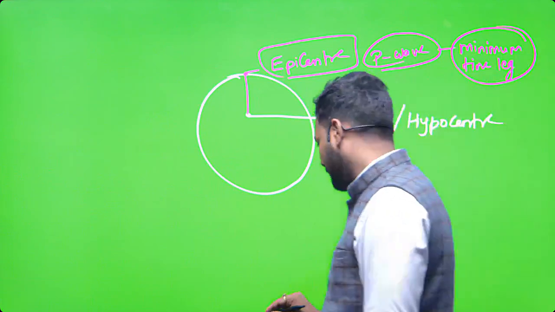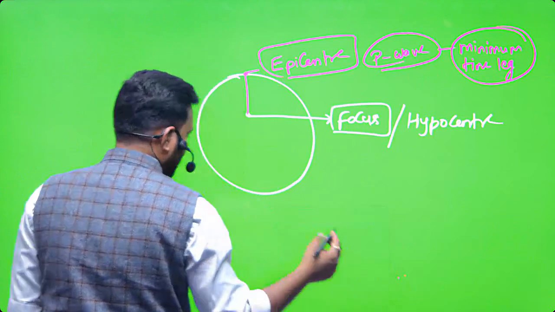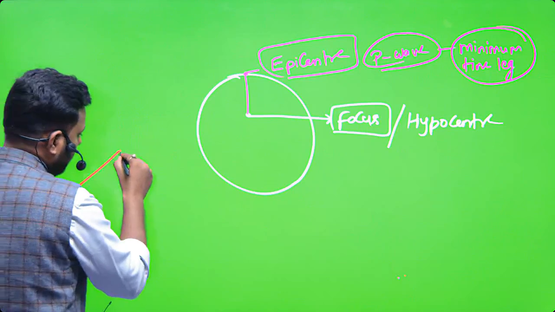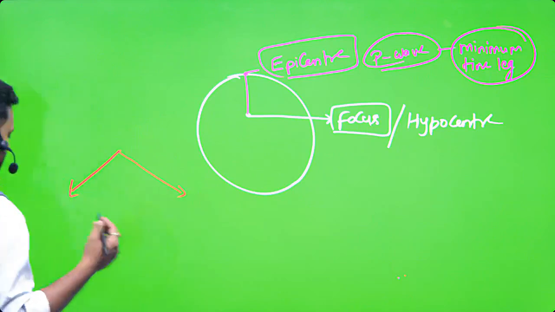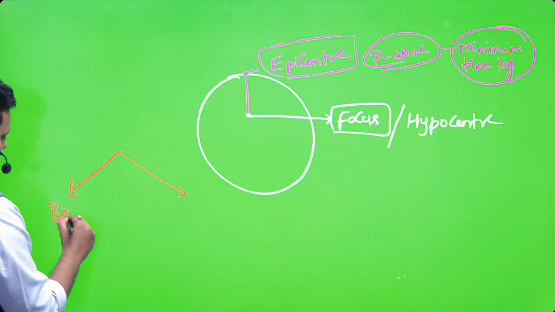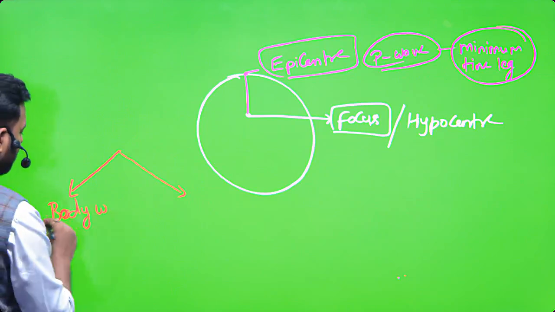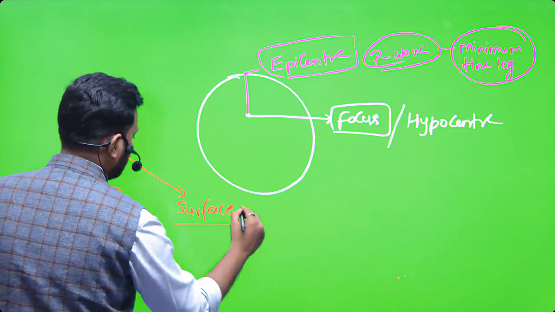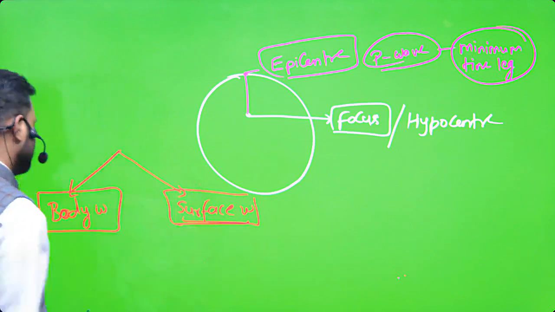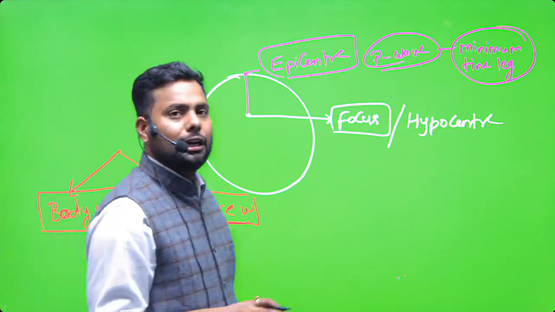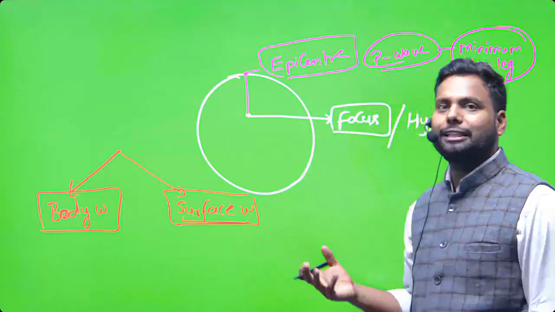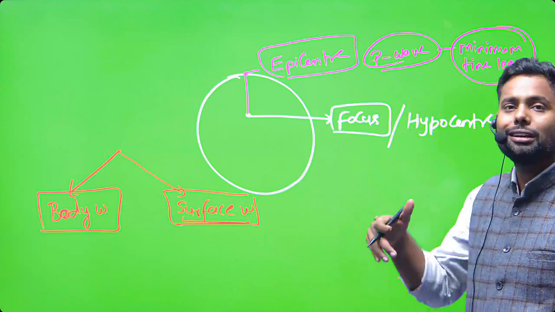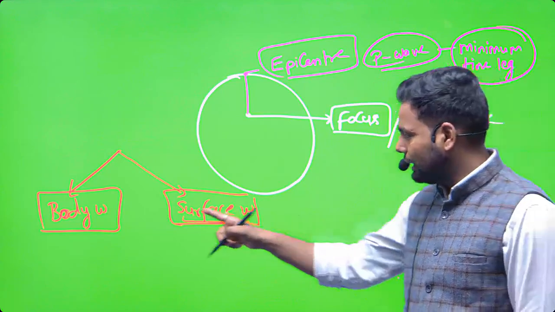Is it okay? We all know that if the sudden energy is released from the Earth's interior, the energy always travels in the form of waves. And there are two types of earthquake waves. One is body wave, and the second one is surface wave. Got the point? Body waves are those waves which are generated within the Earth's interior. What are body waves? The energy which is generated from the Earth's internal structure is known as body waves.